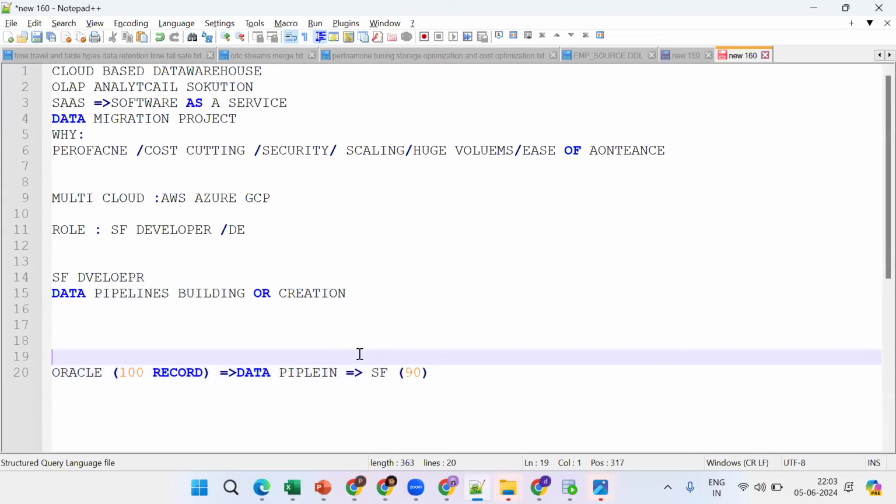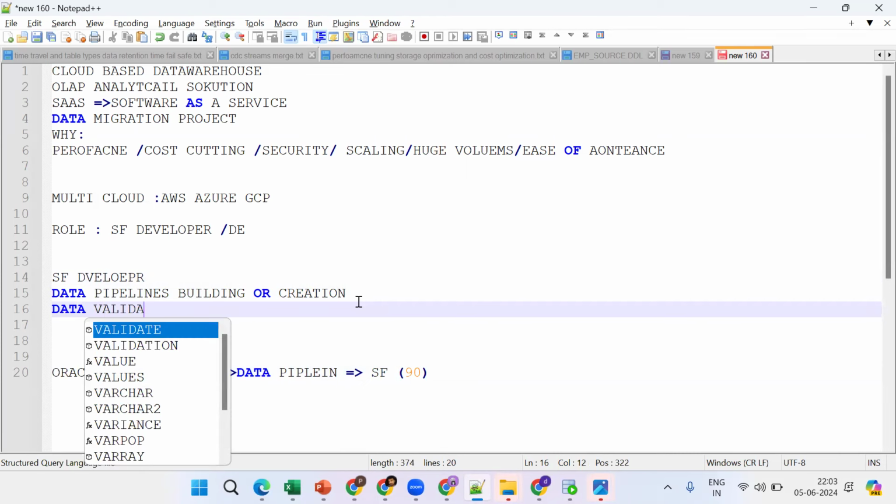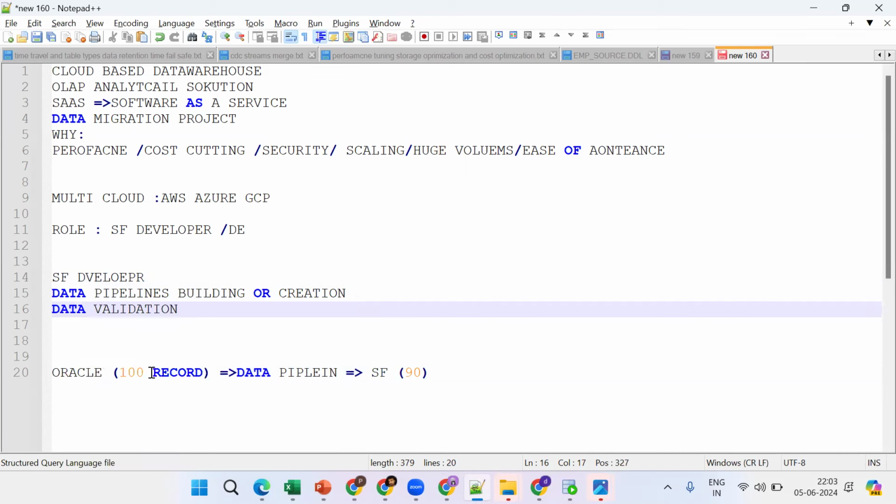Now tell me, are the 10 records missing or not? That is validation. So we should do data validation. Suppose I did the data validation and now we have to rectify the issue. Now 100 records are there. Now tell me, data is there in the tables. Can we understand it? No. What should we do?